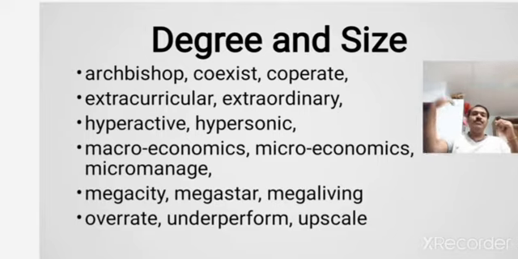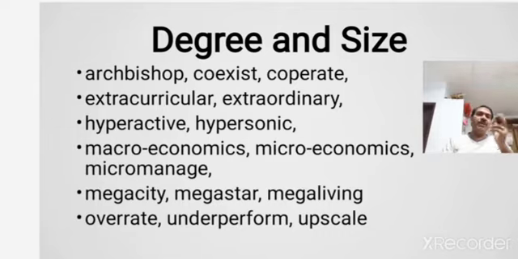So the size is bigger in case of macroeconomics, the size is smaller in case of microeconomics. You are also talking about micromanagement, that is if you are managing every detail of a particular thing, that is called micromanagement, which is sometimes not acceptable, of course.